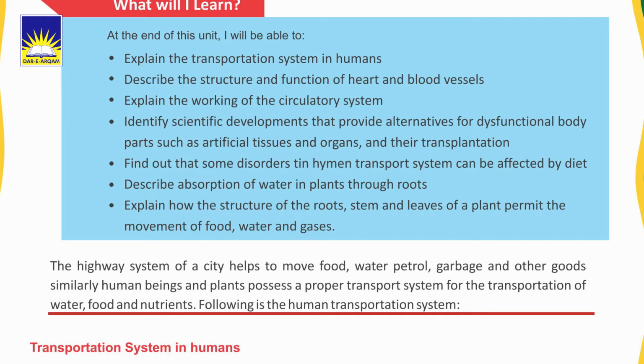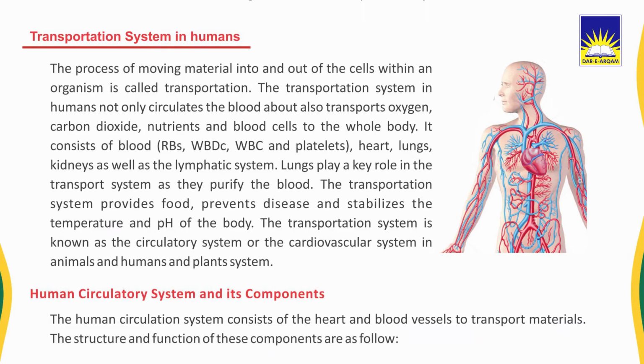Following is the human transportation system. Transportation system in humans. The process of moving material into and out of the cells within an organism is called transportation. The transportation system in humans not only circulates the blood, but also transports oxygen, carbon dioxide, nutrients and blood cells to the whole body.